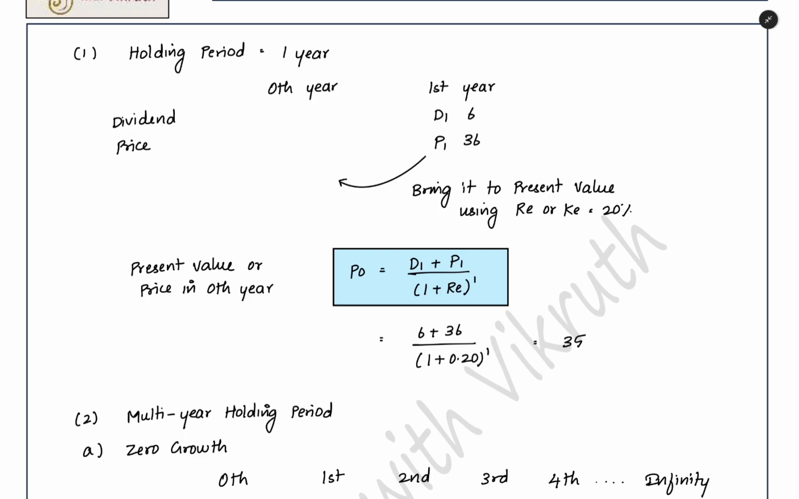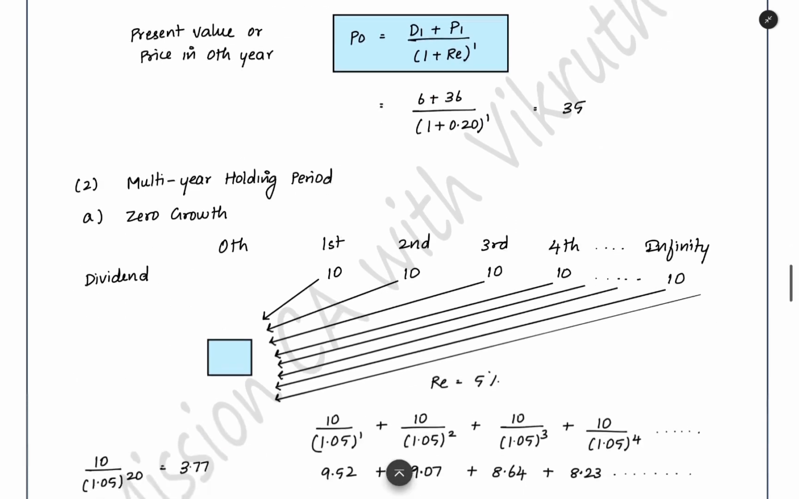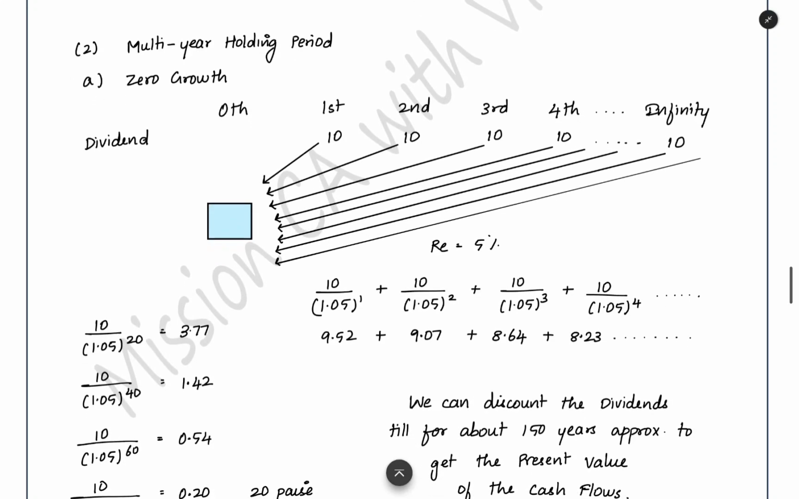Market price of the share also will be calculated by discounting the future cash flows only. Now when you are having a multi-year holding period, holding for more than 1 year, here we have different models. First thing is zero growth. Every year you will be getting a dividend of 10 rupees constantly. There is no change in that. Till infinity you will be holding that share, you will not sell it. Till infinity you will get a 10 rupees dividend every year.